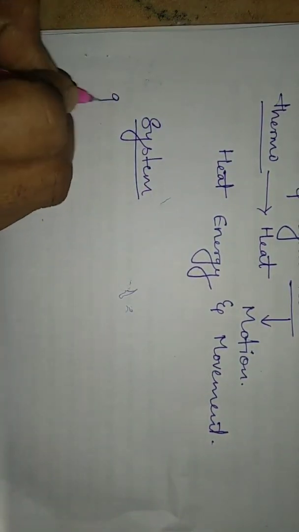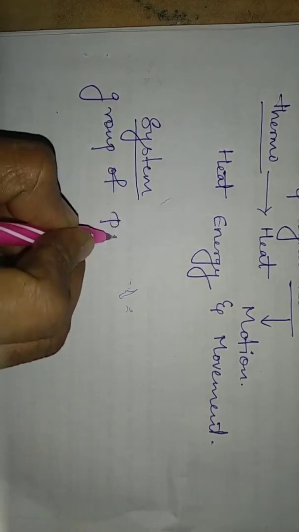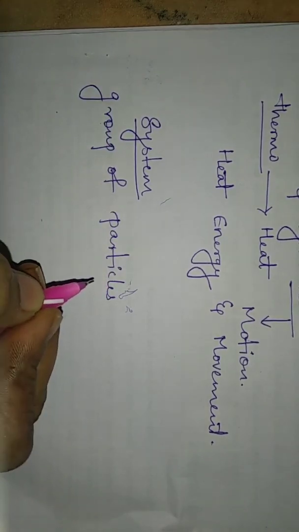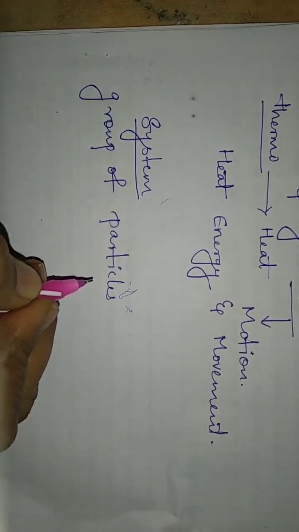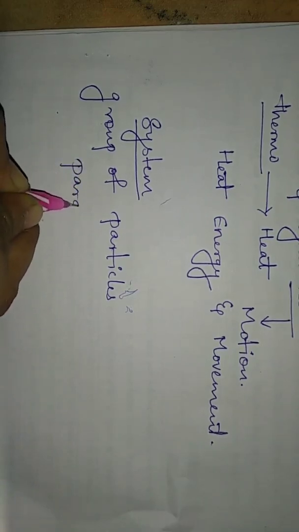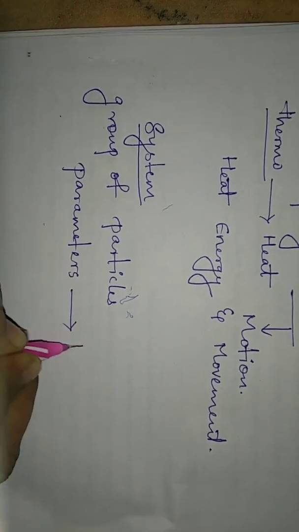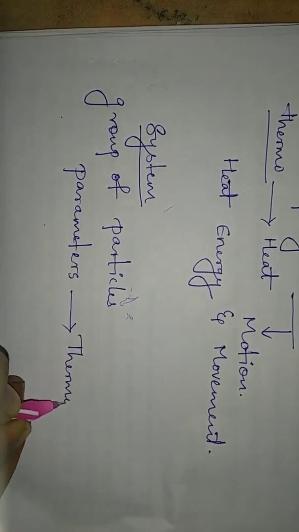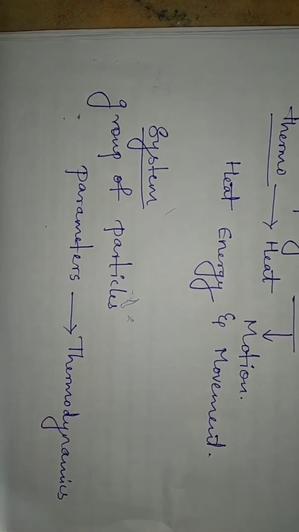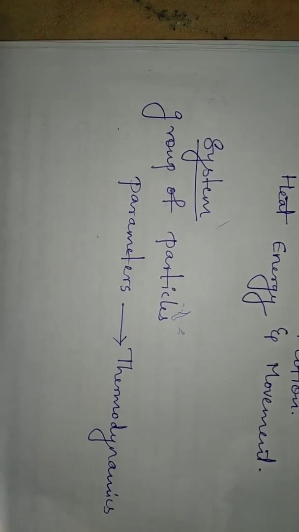System means a group of particles, a group of particles together, characterized by some parameters called thermodynamic parameters.